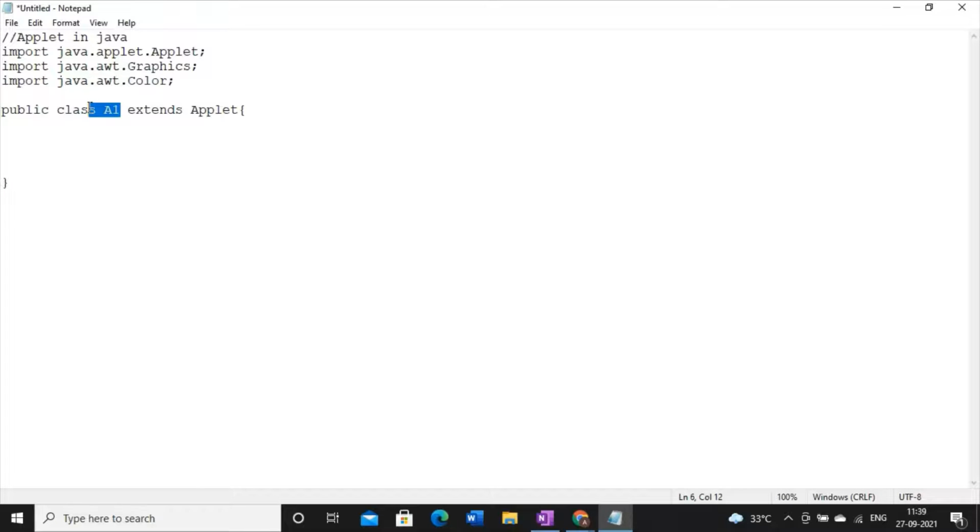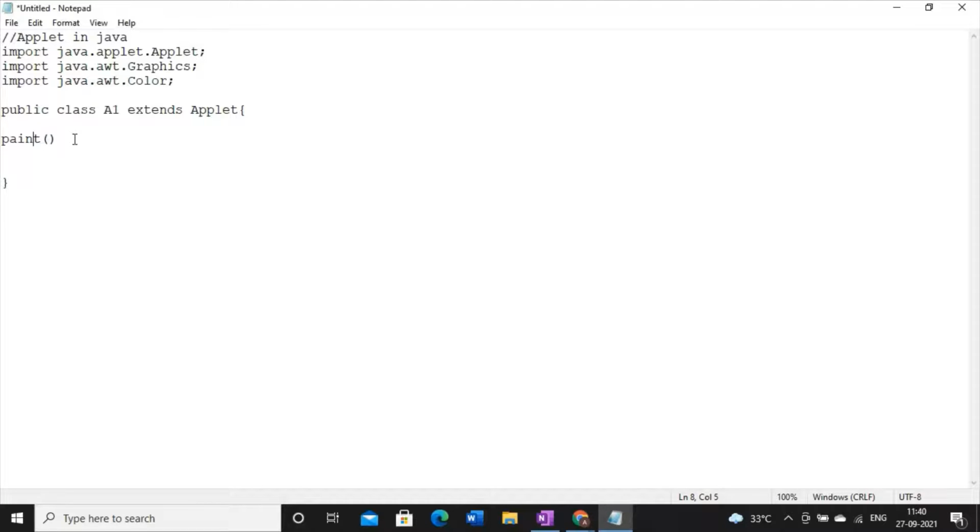Always you have to create one subclass and you have to extend the superclass Applet. Now inside applet, what we are going to do? See, this applet programming is basically meant for designing some diagrams, some graphical related activity. You can draw a circle, rectangle, line, you can draw some string, anything you can do. So for drawing purpose, you have to use one method which is known as the paint method.